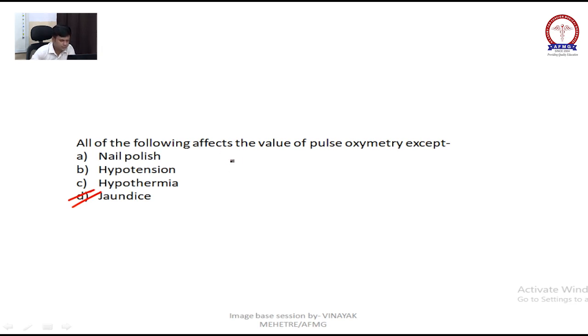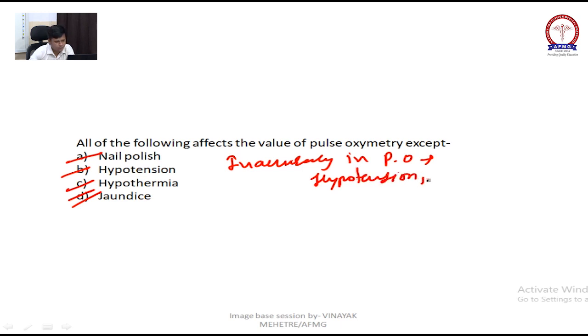Inaccuracy in pulse oximetry is seen in hypotension, hypothermia, nail polish, specifically blue nail polish.